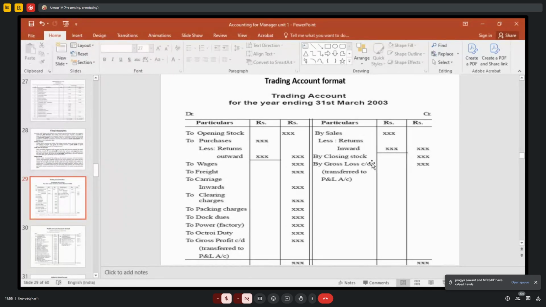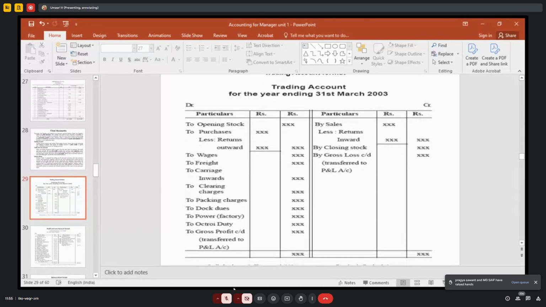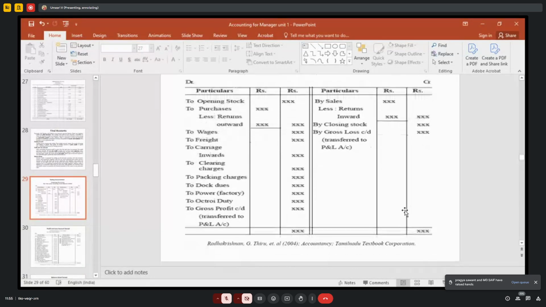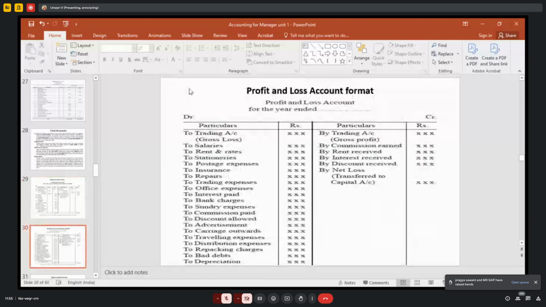Then credit side: sales less sales return, and closing stock you have to write. Now you have to close this account. You have to see the credit side. If it exceeds your debit side, that is called gross profit. Suppose debit side exceeds your credit side, that is called gross loss, right? Then you have to continue the account, profit and loss account.